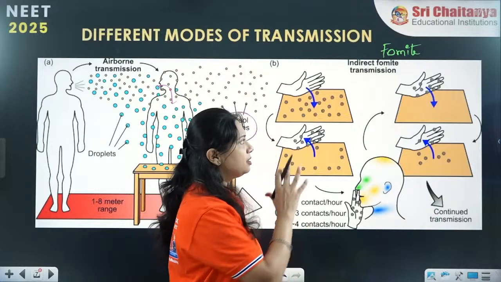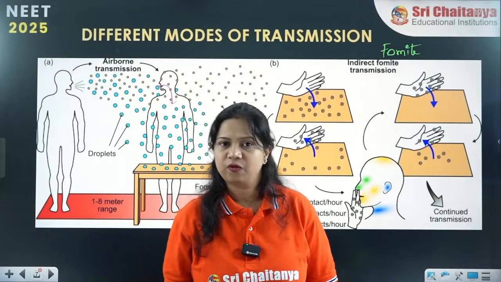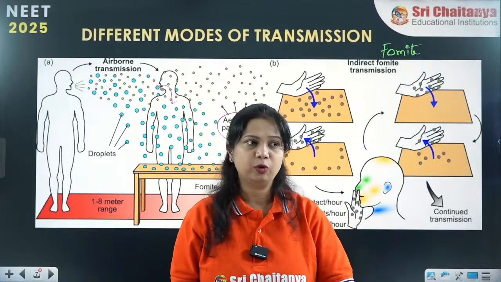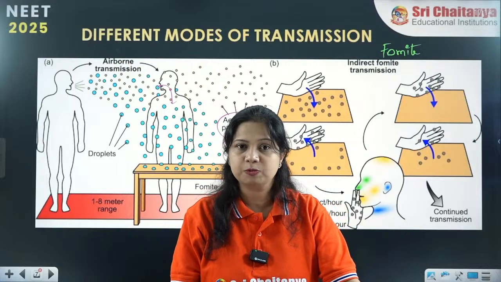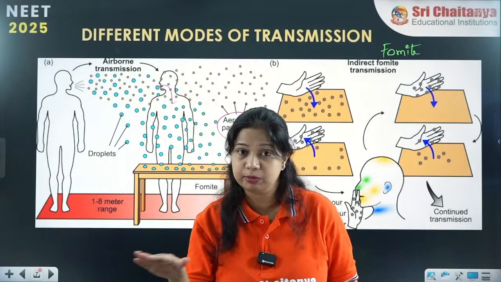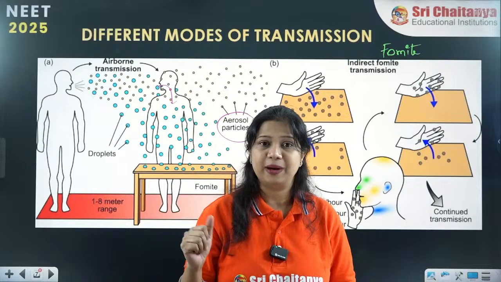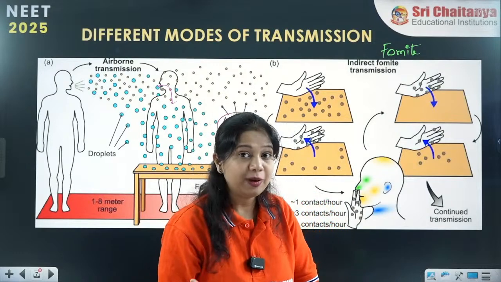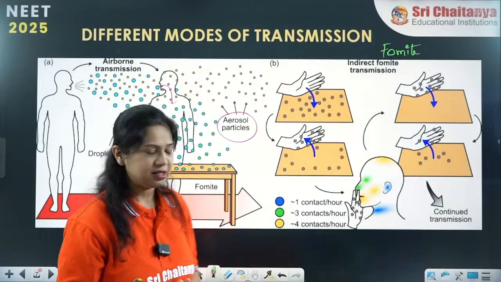For example, in a laboratory or a hospital, the door knob, the tabletop surface, the bed linen, all these are called fomites. Even fomites can be infective.